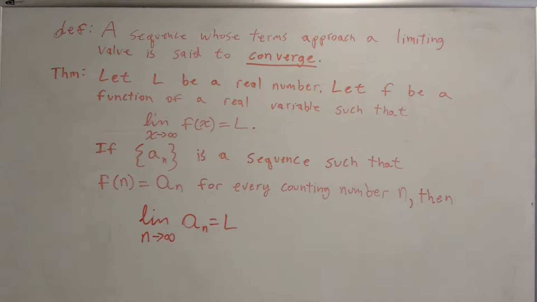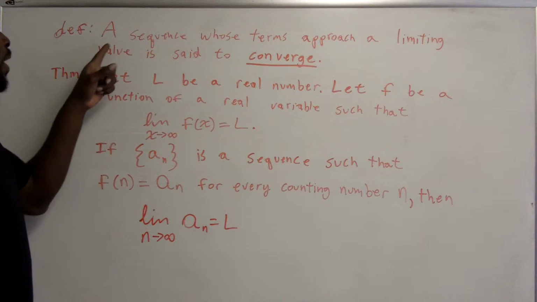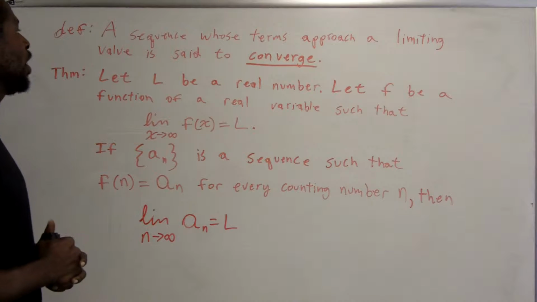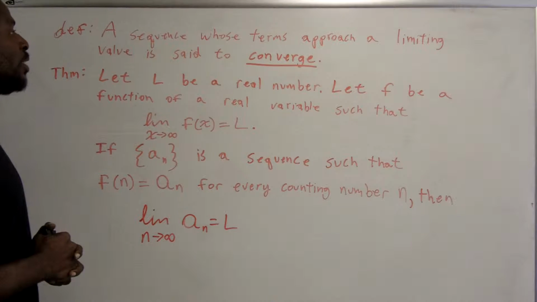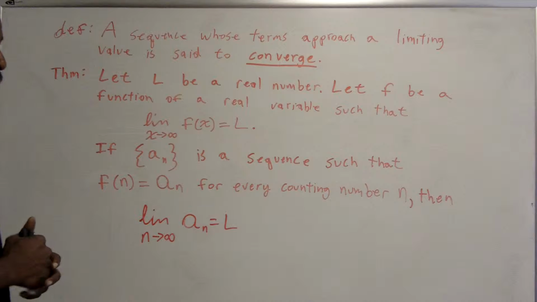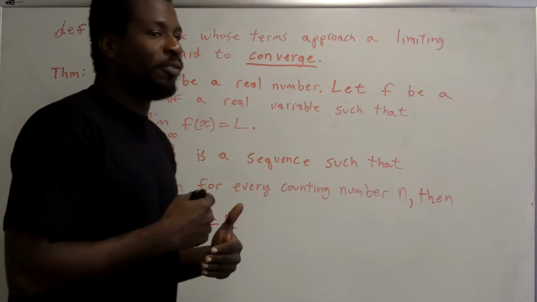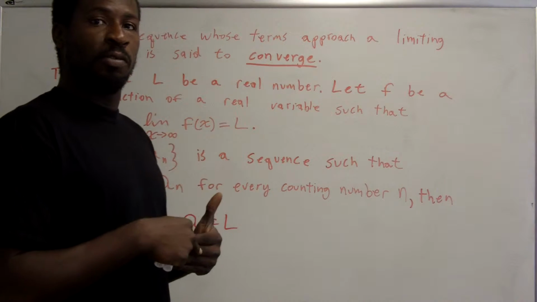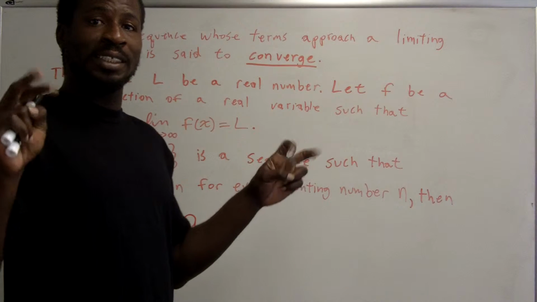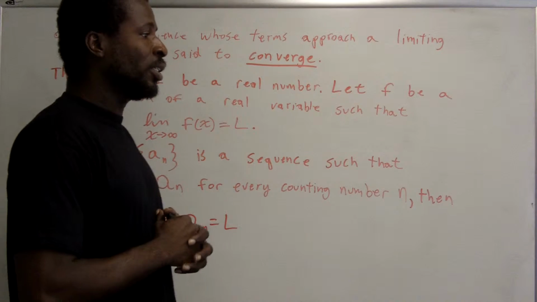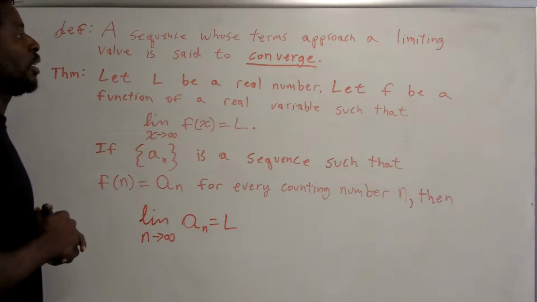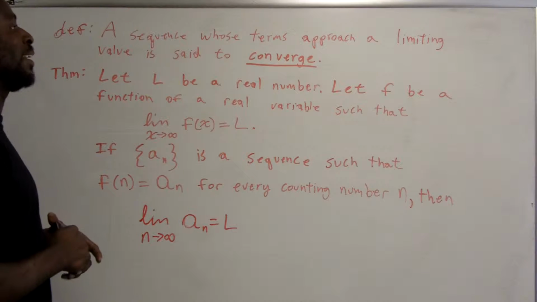Okay, so now we're going to talk about sequences and their convergence, all right? So a sequence whose terms approach a limiting value is said to converge. So basically what that is saying is if you can find a limit for your sequence, then you can say the sequence converges. So sequence convergence is synonymous with being able to find a limit.